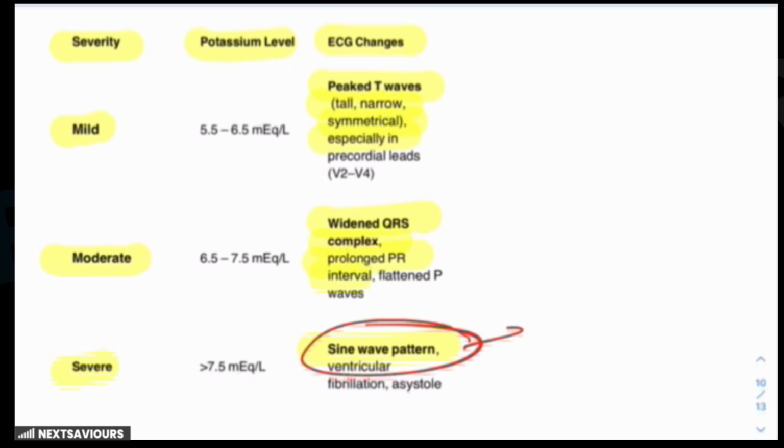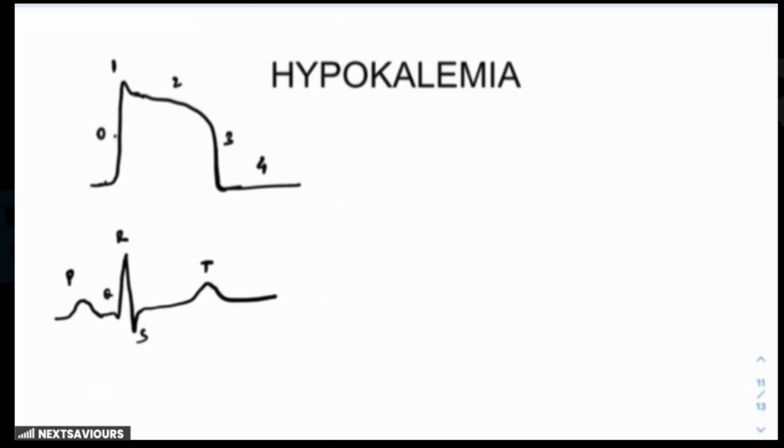And this sine wave pattern is a preterminal rhythm. So if it is not promptly treated, it will quickly progress to ventricular fibrillation and asystole. Ventricular fibrillation is identified by disorganized, ineffective contraction, and asystole means complete cessation of electrical activity. And the next one is the hypokalemia ECG findings.